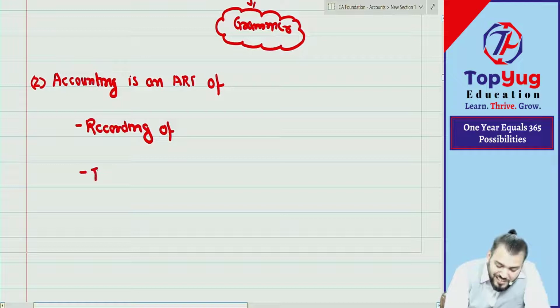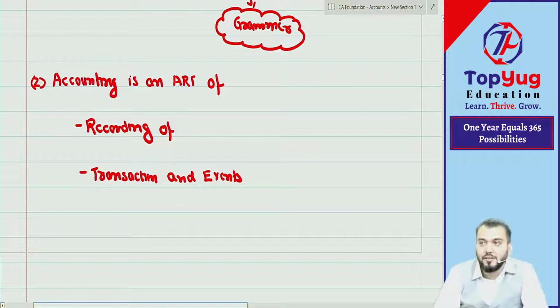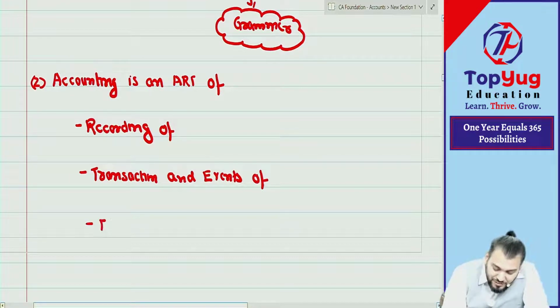Recording what? Transactions. Transactions and events. Understood? So accounting is an art of recording transaction events. Events of which nature? Transaction events of which nature? Financial nature.